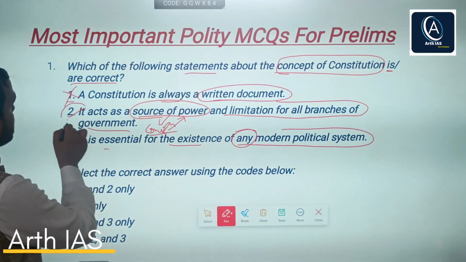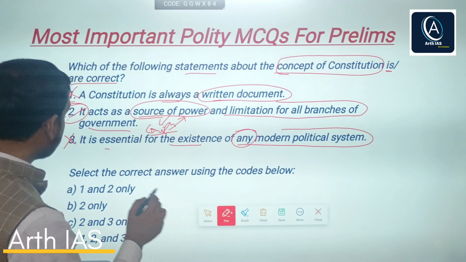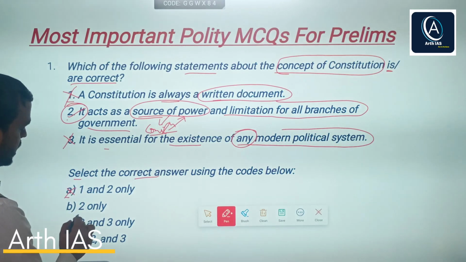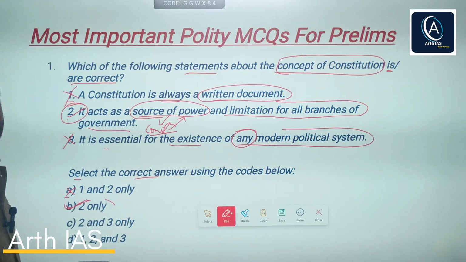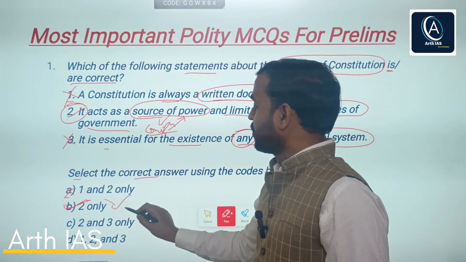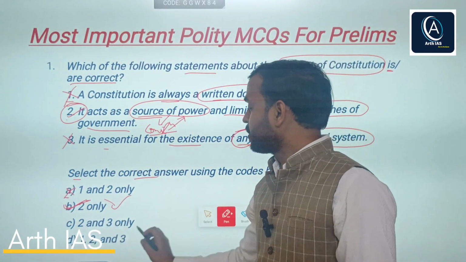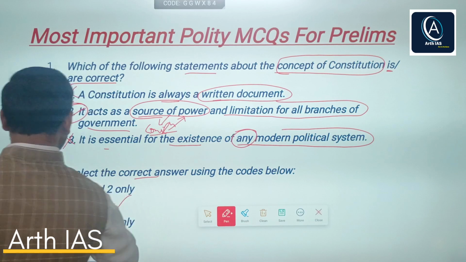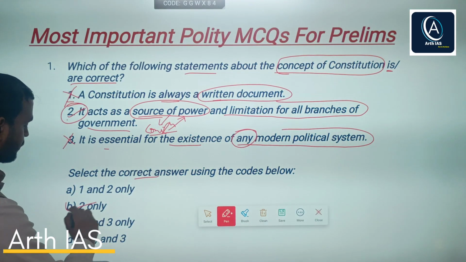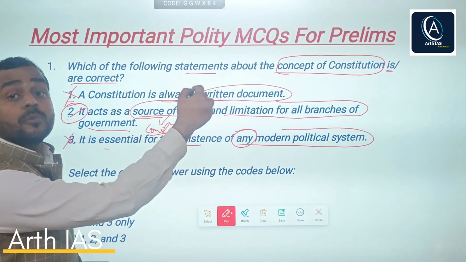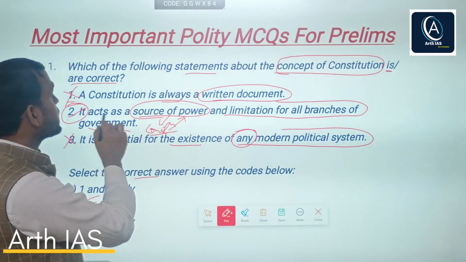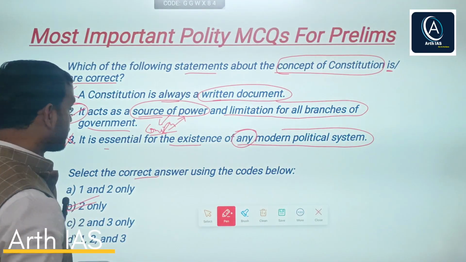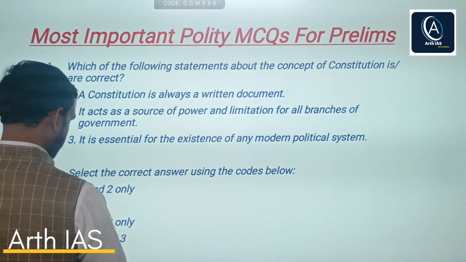So you can clearly see that only statement 2 is correct. Now see the options. Select the correct answer using the codes below. A says 1 and 2 only, no. B says 2 only, obviously, so B would be the right answer. C says 2 and 3 only, no. D says 1, 2 and 3, no. So our correct answer is option B: the constitution acts as a source of power and limitation for all branches of government. Now let's move towards the next question.